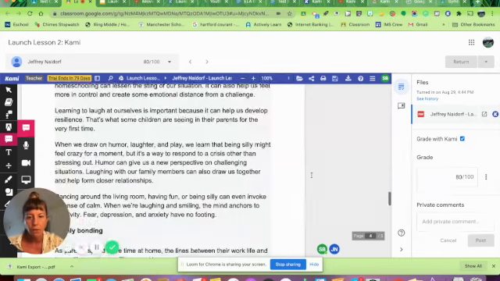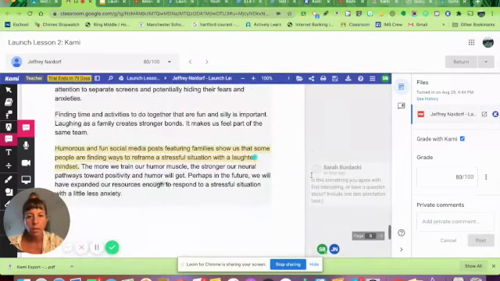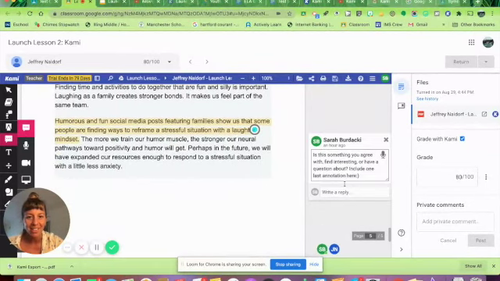And then if we scroll down, it looks like the student highlighted one more sentence, but didn't write an annotation. So he didn't quite have 5 annotations, and that was the expectation. So as the teacher, I wrote, is this something you agree with, find interesting, or have a question about? Include one last annotation here. So this would be an easy fix.